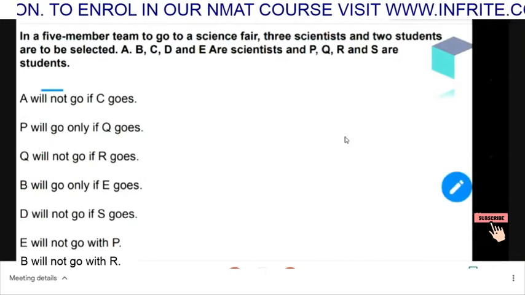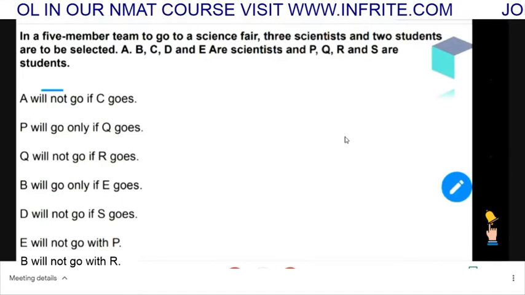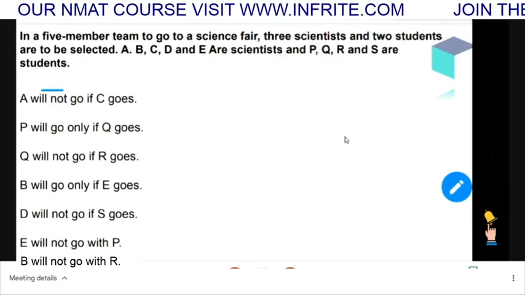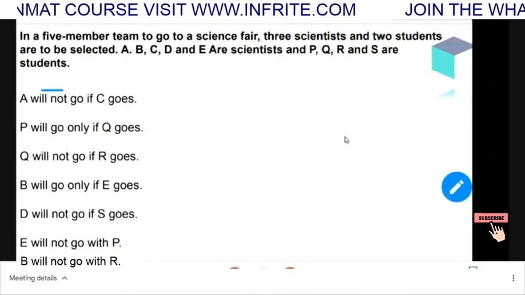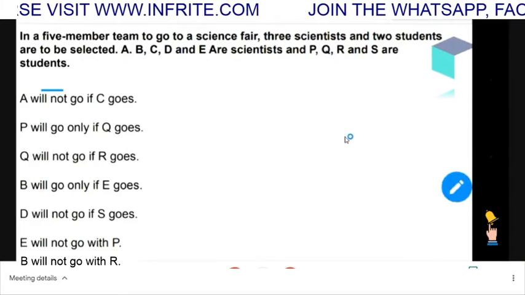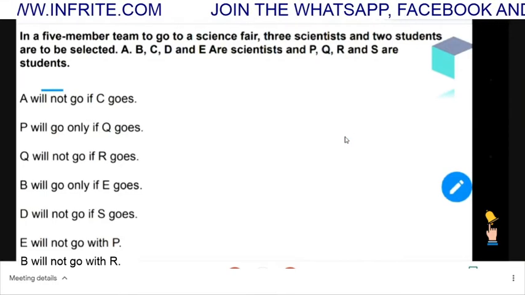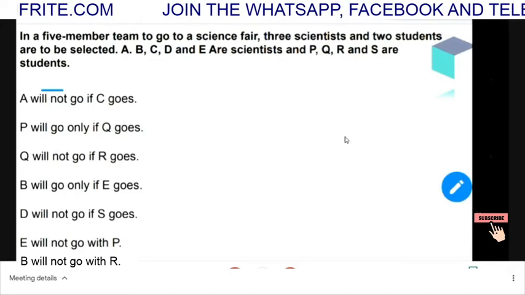Now there are a few conditions which need to be taken care of. There are a total of 7 conditions, and I'll show you how to represent these conditions in a logical diagram. The first condition is that A will not go if C goes.